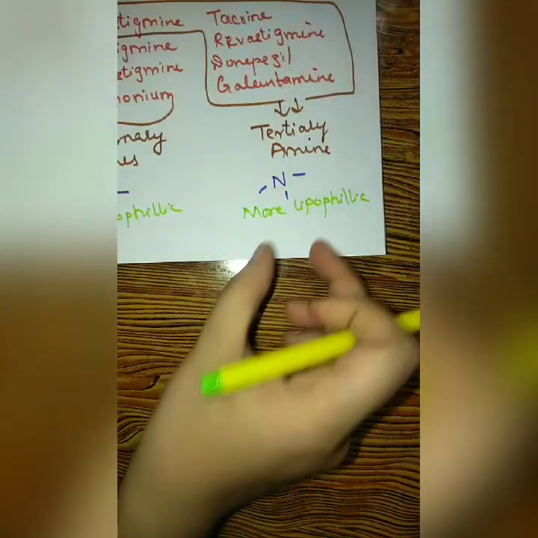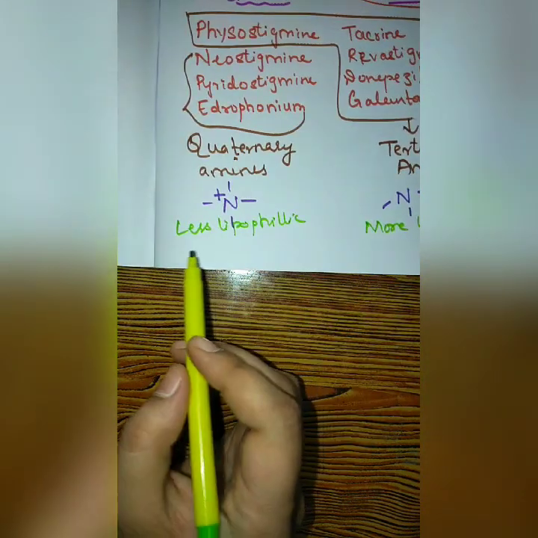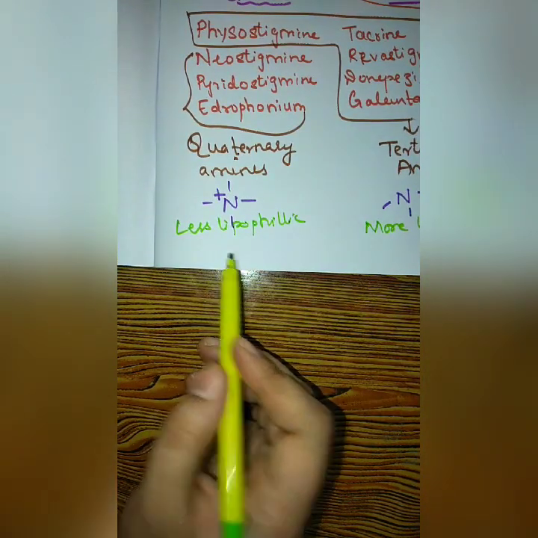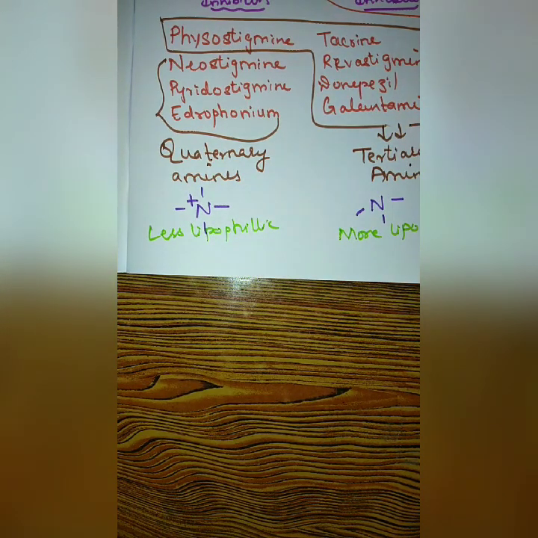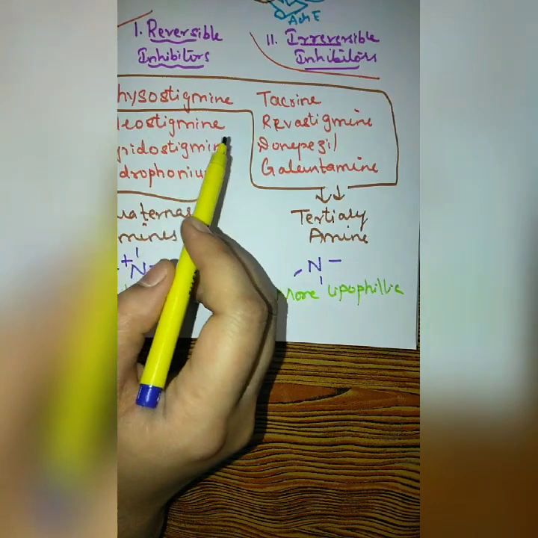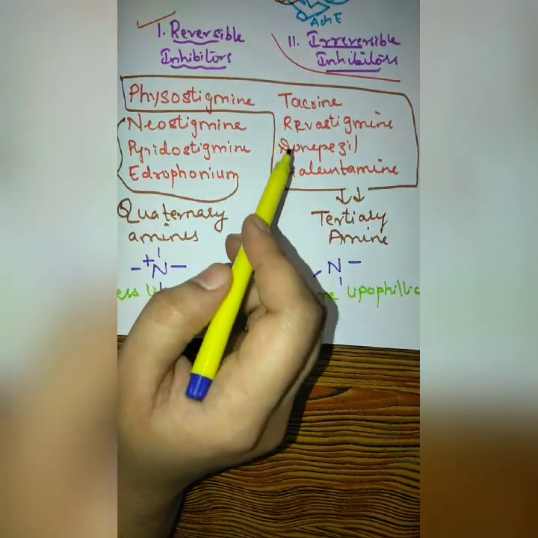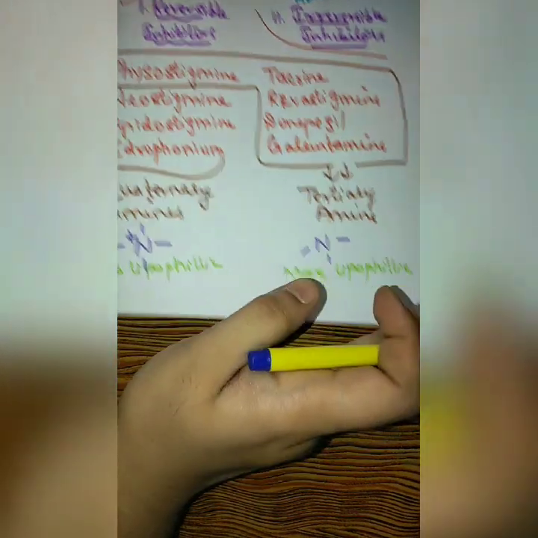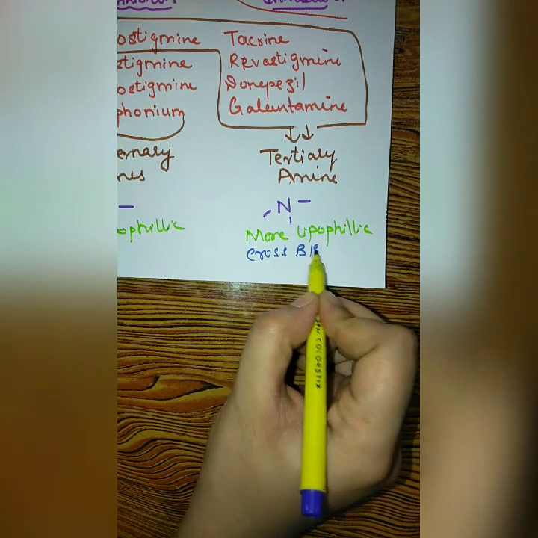When any agent is more lipophilic, it can easily cross the biological membrane, and less lipophilic means it is unable to cross the biological membrane. Now the most important biological membrane we need to discuss over here is your blood brain barrier. The tertiary amines such as physostigmine, tacrine, rivastigmine, donepezil and galantamine can easily cross the blood brain